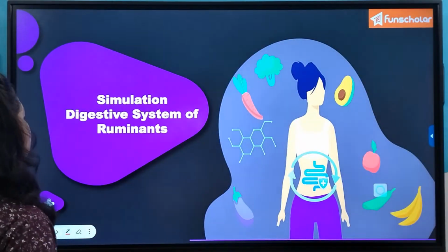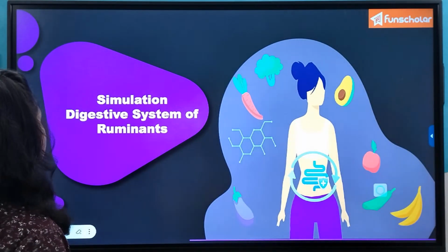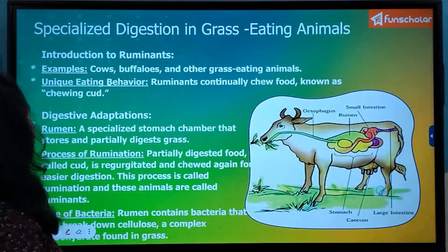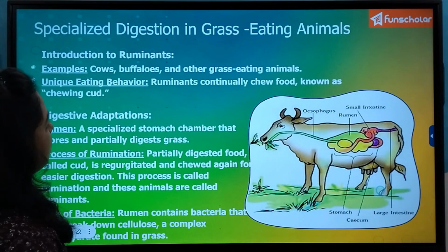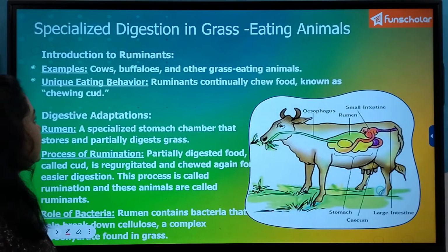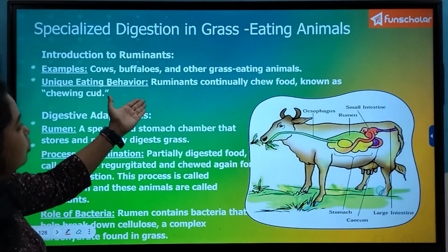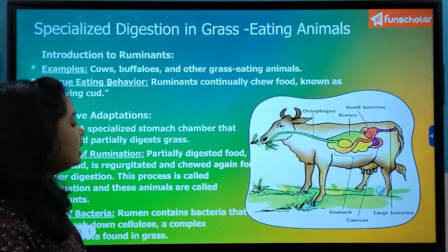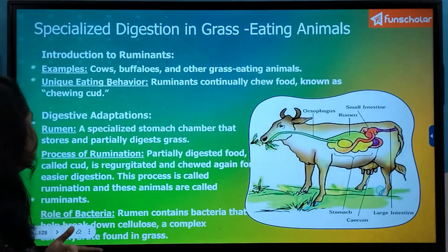So now we'll try to understand the digestive system of ruminants. But before that, we have to understand what ruminants are. Ruminants are actually grass-eating animals such as cows, buffaloes, and other organisms which particularly depend on grass.